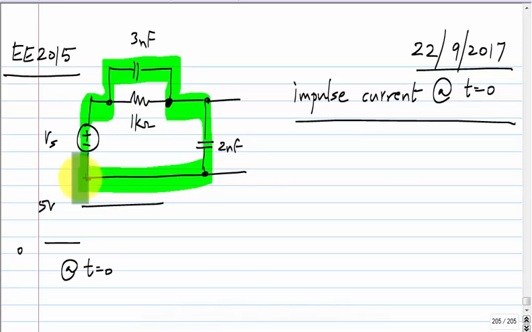Remember earlier, in the other case when we didn't have the 3 nanofarad capacitor, we would just say that the capacitor voltage cannot change instantly. Assume that the capacitor voltage is the same at t equals 0 minus and 0 plus, and go ahead with the calculation. The only difference from earlier is, between 0 minus and 0 plus, there can be some change in the capacitor voltage. That's all. And we also saw how to calculate it.